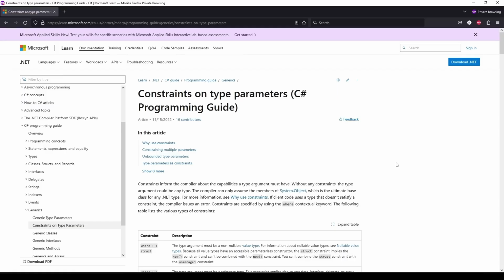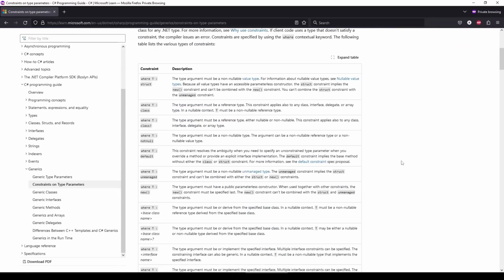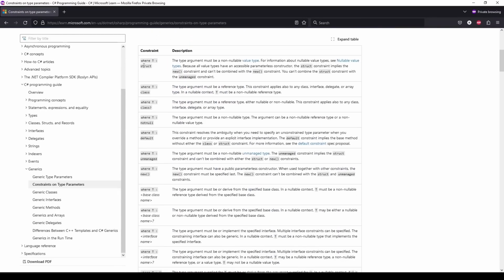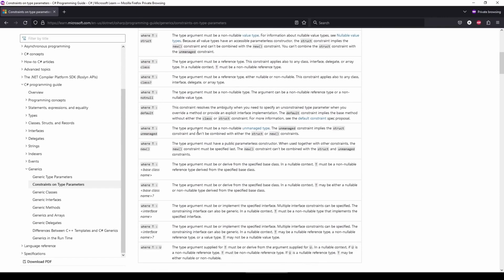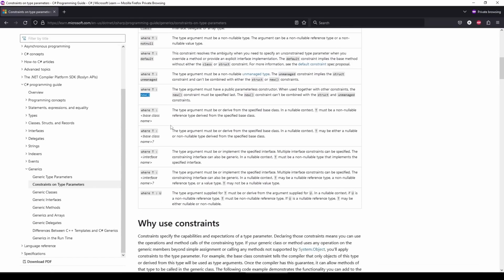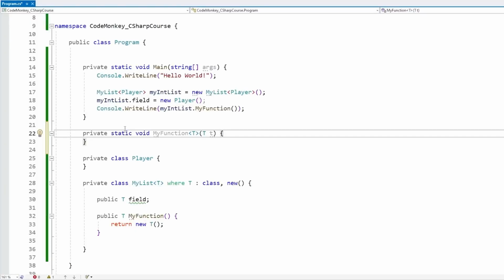There's a bunch of really useful constraints we can apply to our generic type. There's a great list in the C# docs. We can see how we can force T to be of type struct, of type class. We can ensure that it is a non-nullable type. We can ensure that it has a parameterless constructor. Or one of the most useful ones are simply these ones, basically requiring T to extend some kind of base class or implement some kind of interface. And all of these work on a class definition, but also on just a single function.